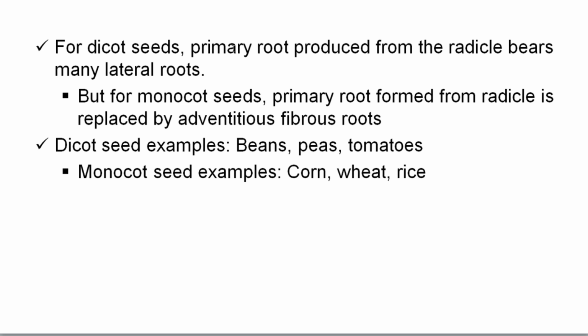So in dicot seeds, they have one main root, known as the primary root, and it bears many lateral roots. But in monocot seeds, the primary root that formed from the radicle is replaced or substituted by fibrous roots.